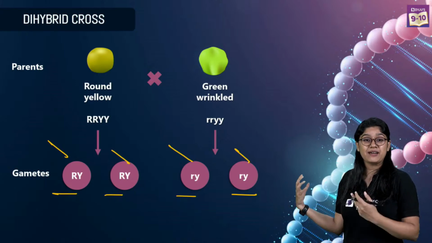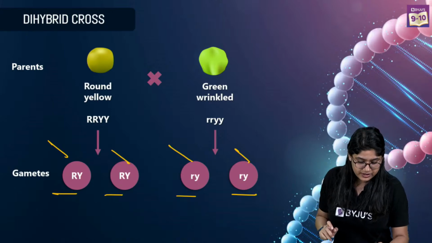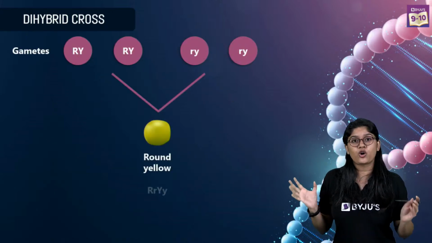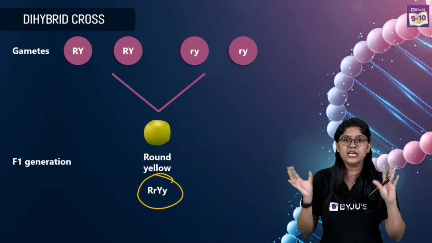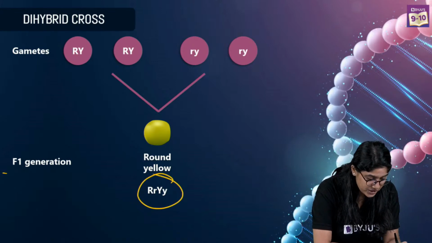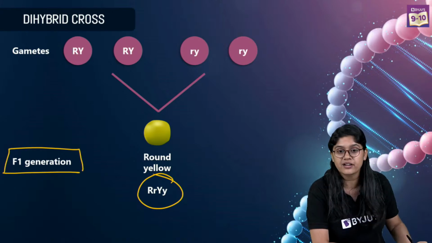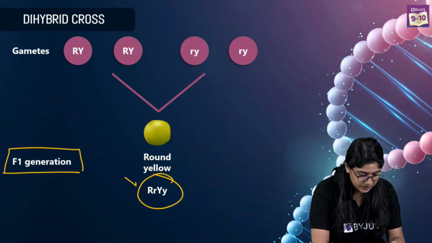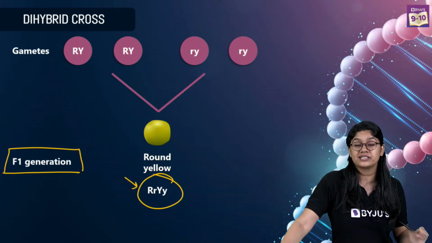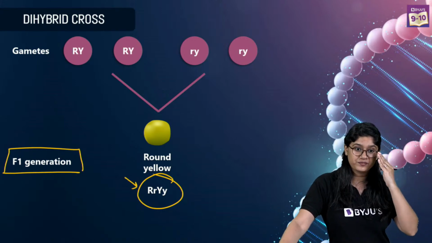So here we have the gametes, four gametes. Now, if we do a cross of these four gametes, you know what we'll get? We will get the hybrid. This is the F1 generation. Clear everyone? This is the F1 generation. So we have capital R, capital Y and small y.